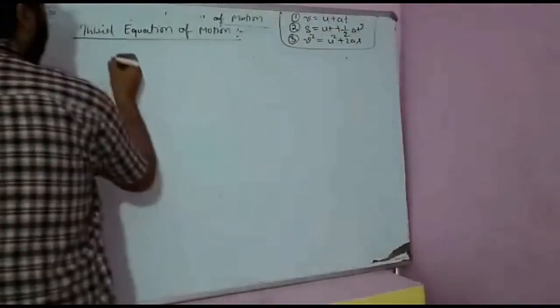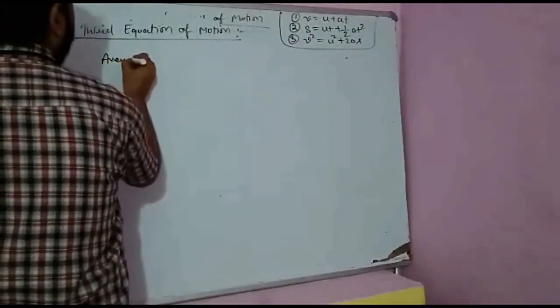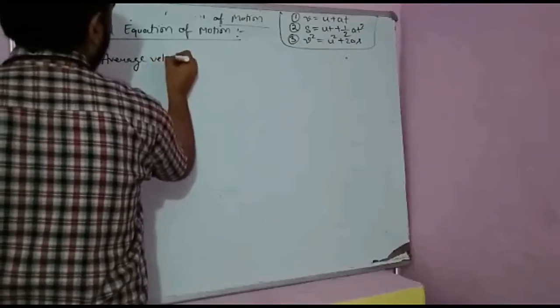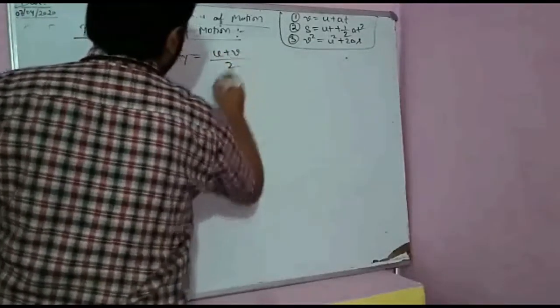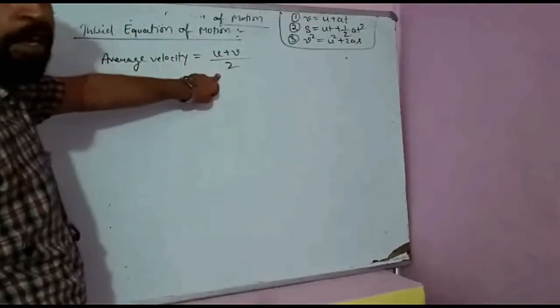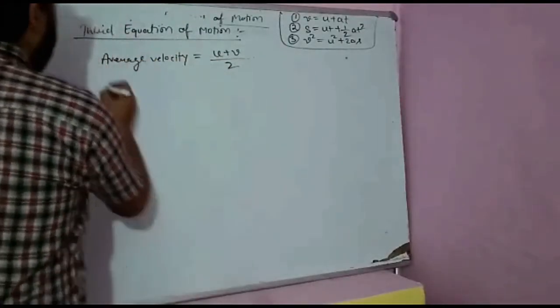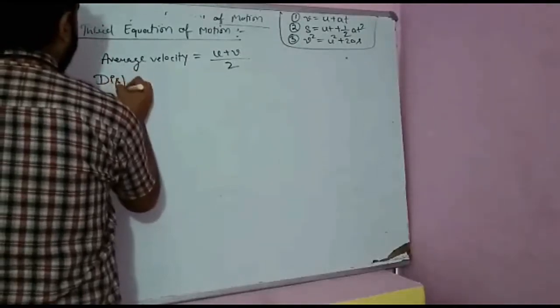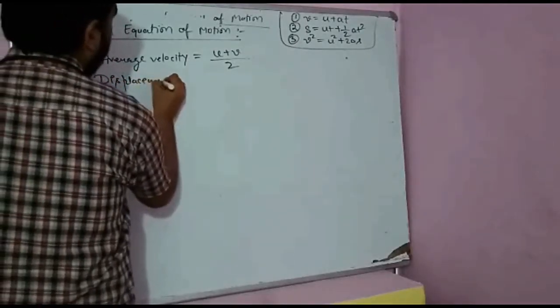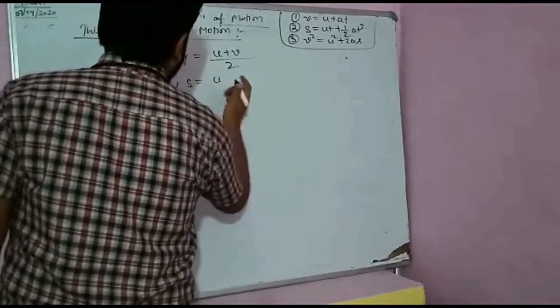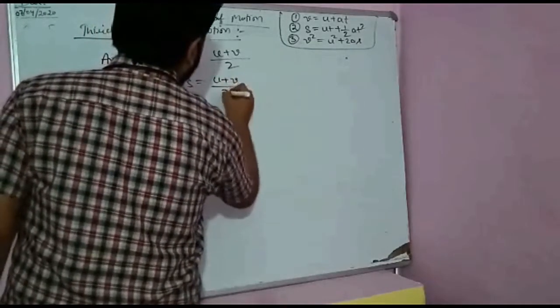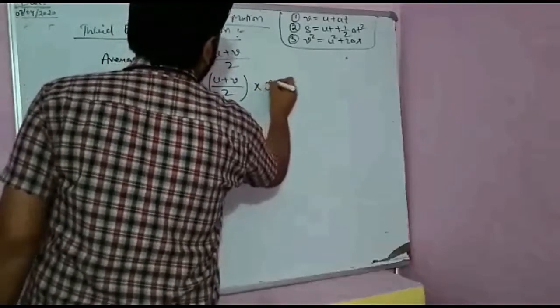So how did we calculate average velocity? Average velocity is equal to u plus v upon 2, the sum of observations divided by the number of observations. Then we calculated displacement. In the second equation of motion, displacement s is equal to average velocity into time t.